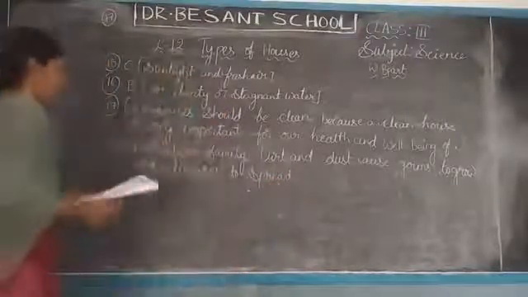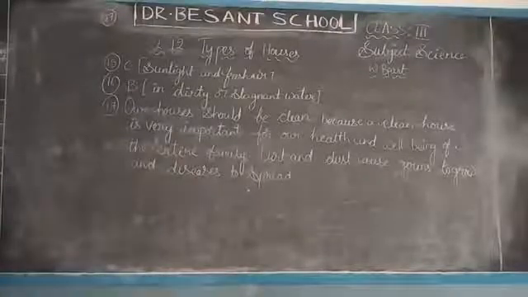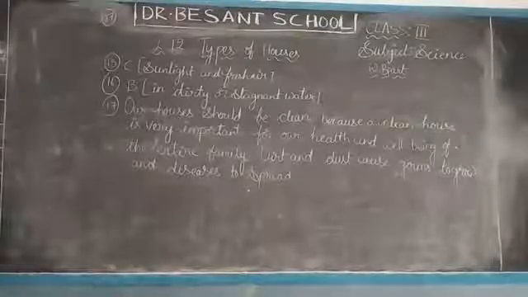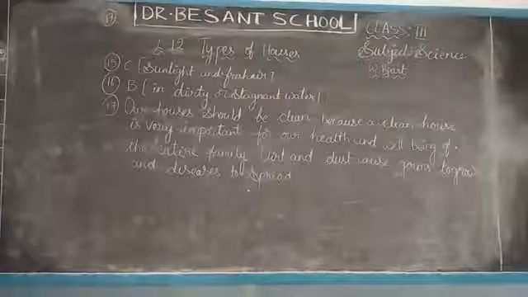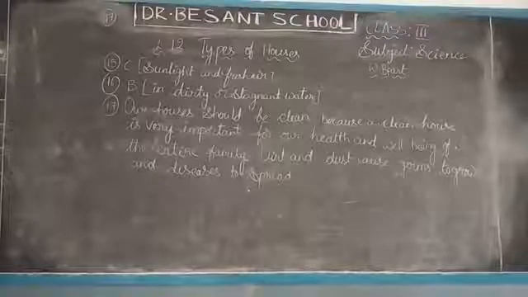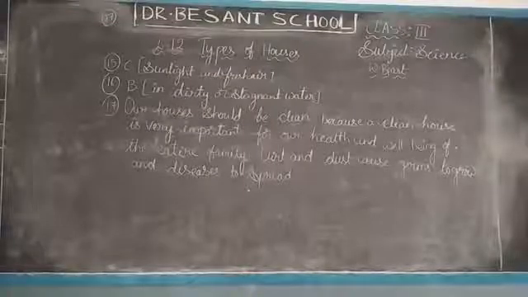Once again, see children, our houses should be clean, because a clean house is very important for our health and well-being of the entire family. Dust causes germs to grow and diseases to spread.